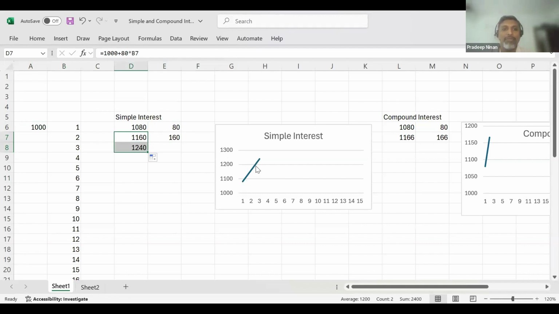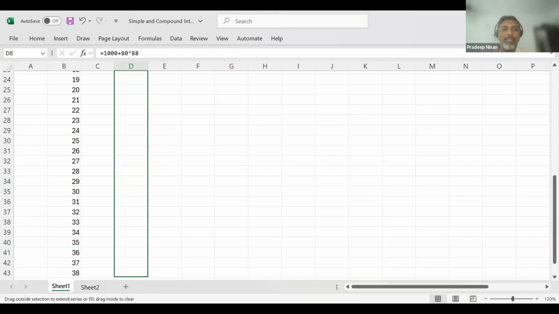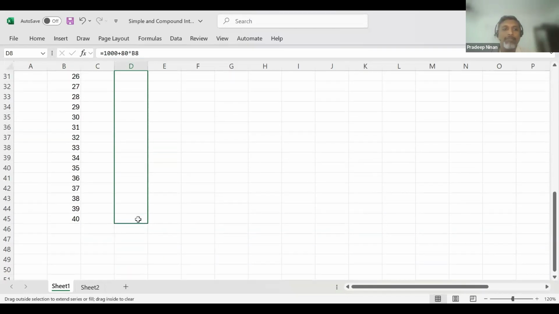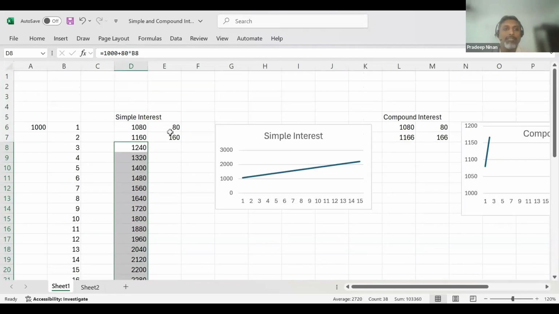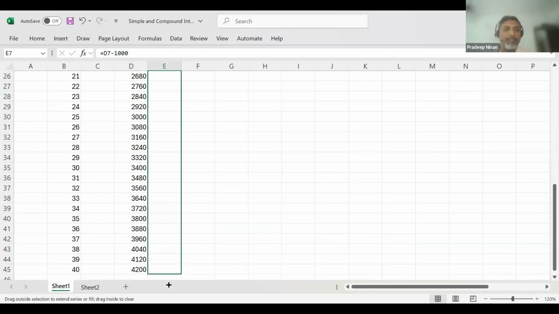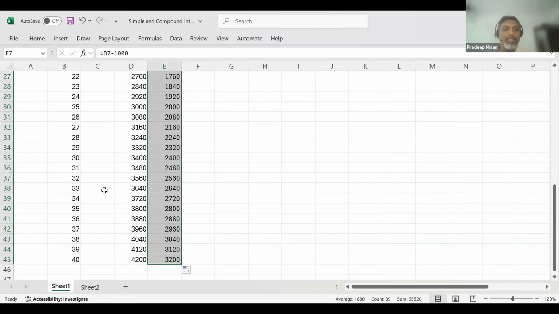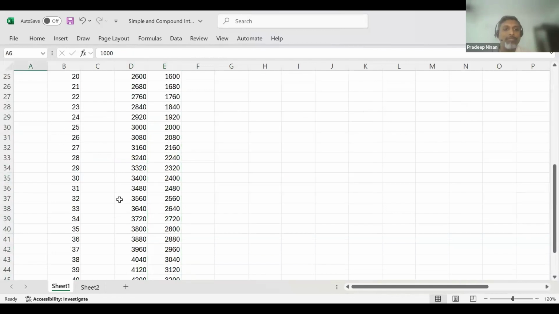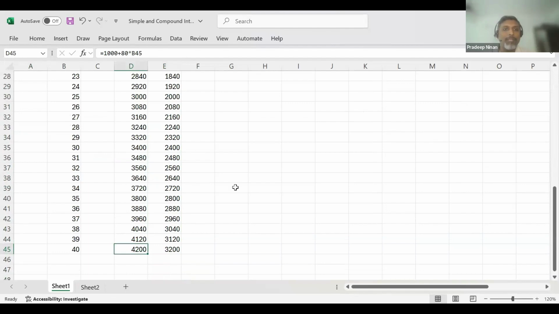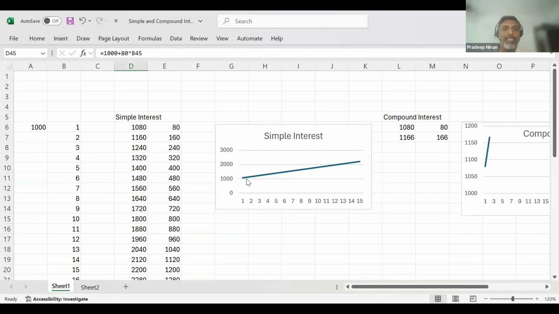And see how this graph is going. Little by little every year, 80, 80, 80 rupees is added. At the end of 40 years of simple interest, he earned 3,200 rupees, because 80 into 40 years is 3,200, no? And his initial 1,000 rupees has now become 4,200 rupees. You can see how this graph is. Steadily, slowly, his amount is increasing, little by little.